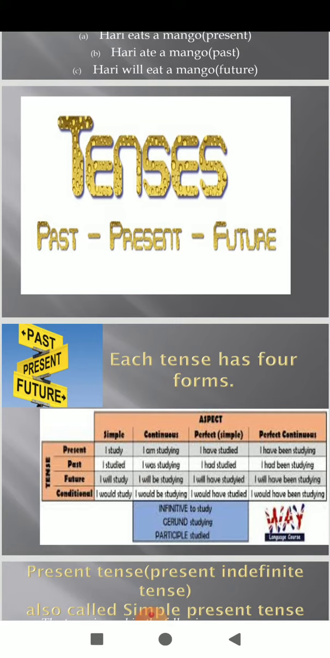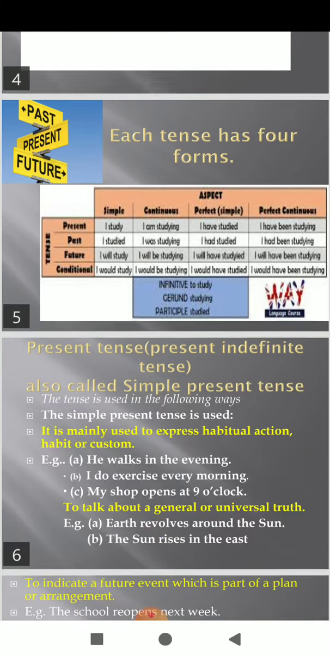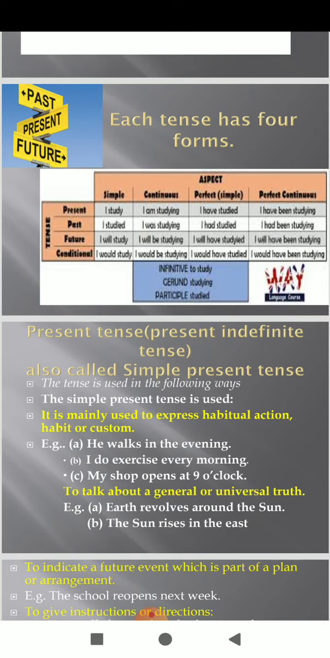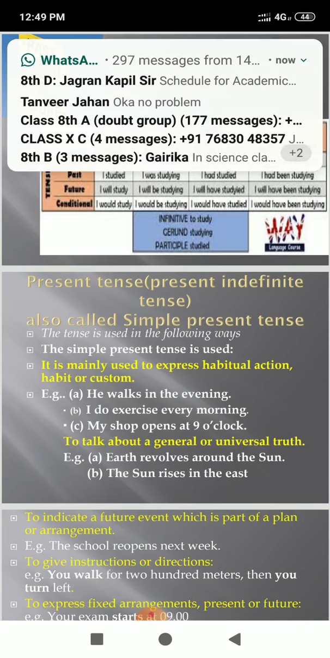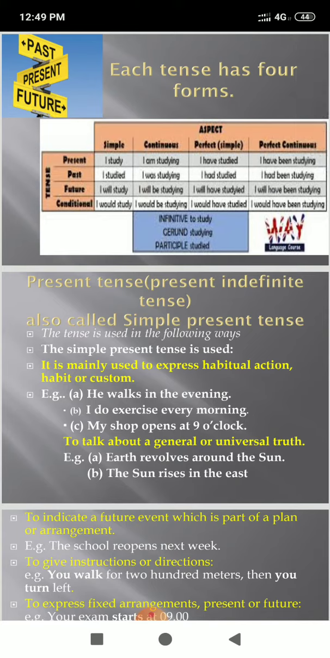Okay. So first we'll move to present tense, that is present indefinite tense, also called simple present tense. This tense is used in the following ways. The simple present tense is mainly used to express habitual action, habit or custom.